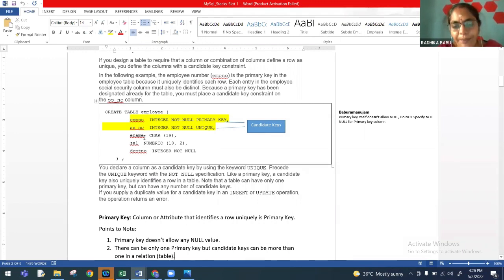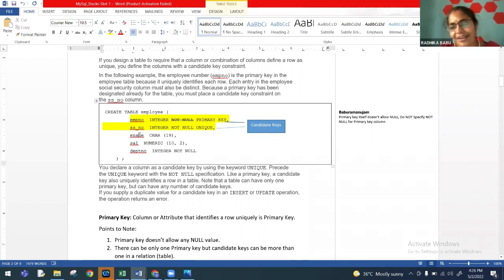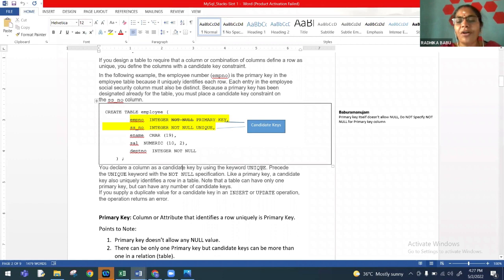Coming to employee name, I have not defined unique here. I have not given my unique constraint to this. Therefore, this is not a candidate key. Coming to salary, we have not given unique constraint here. Therefore, this is not a candidate key. Department number also is not a candidate key because it is not having unique constraint. So in this sample table, we have only two candidate keys. So you declare a column as a candidate key by using the keyword unique. So wherever I have unique constraint given, those columns are ultimately to be taken as candidate keys. All those are candidate keys.